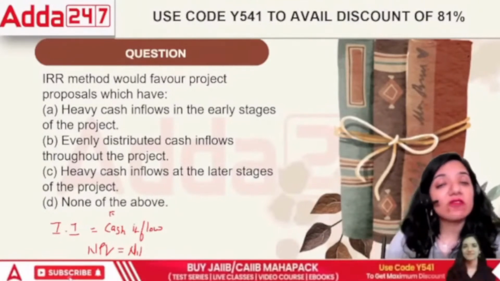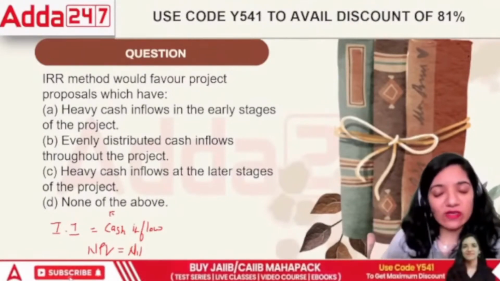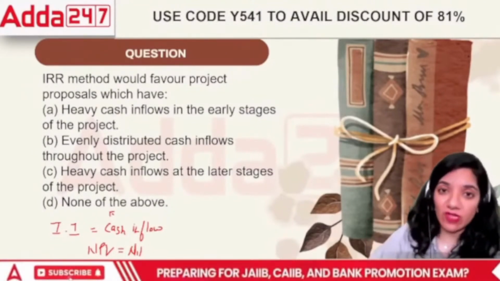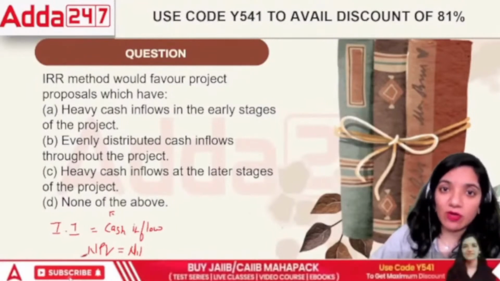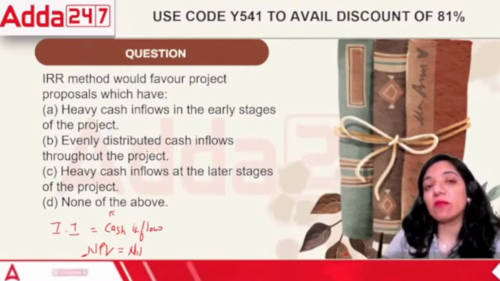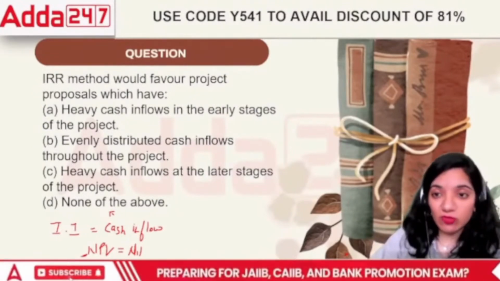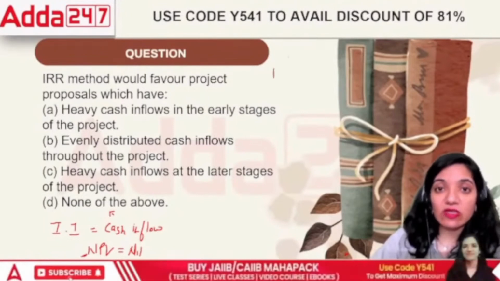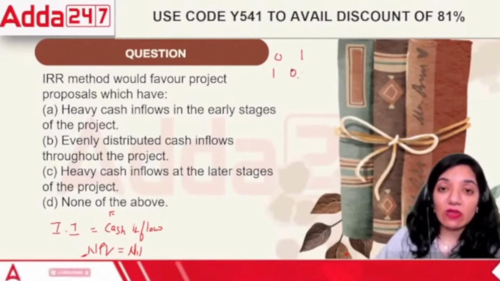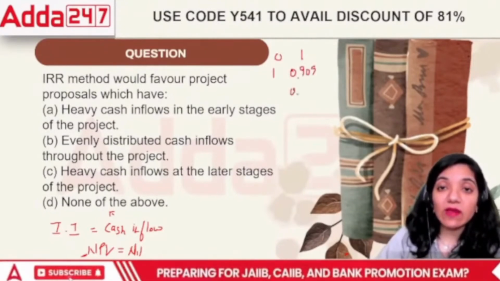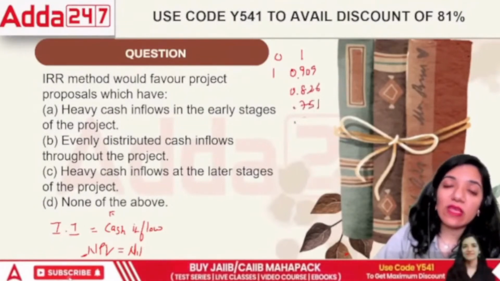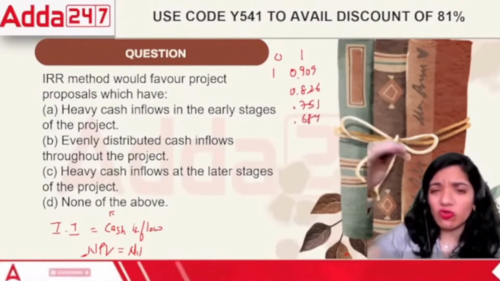If we have heavy cash inflows in the early stages, the PV factor is also higher. PV factor declines over a period of time. For example, let me give you a particular PV factor, that is the PV factor of 10%. If we take 10% now, the PV factor would decline like this. For the 0th year, today, it is 1 rupee. After 1 year, the value would be 0.909. Then 0.826, 0.751, then it goes up to, I think, 0.684. So it just goes like that.